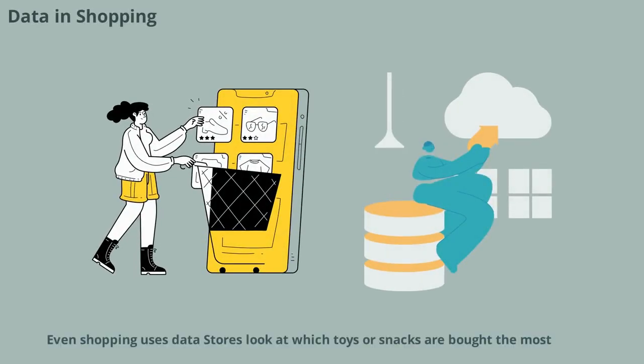Even shopping uses data. Stores look at which toys or snacks are bought the most. The mode helps them know what's popular. The mean tells them how much people usually spend. Next time you go shopping, think about how data helps stores decide what to sell.